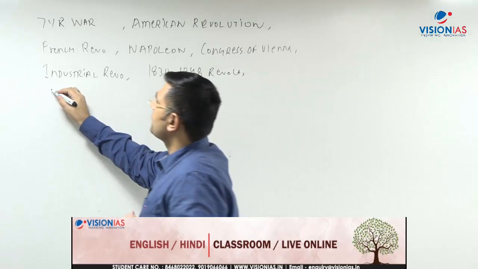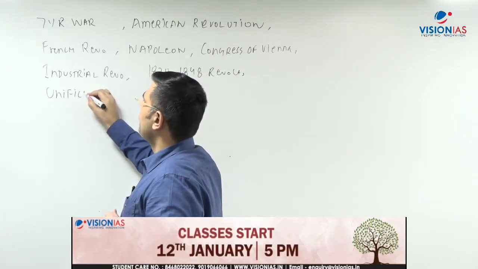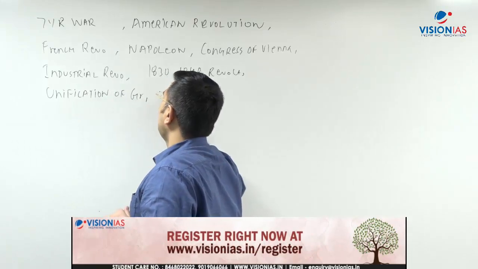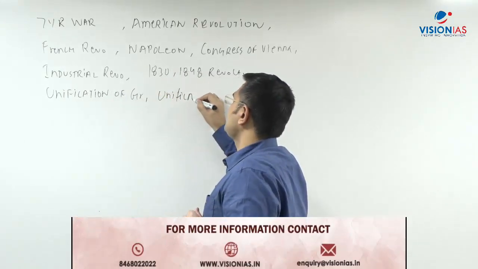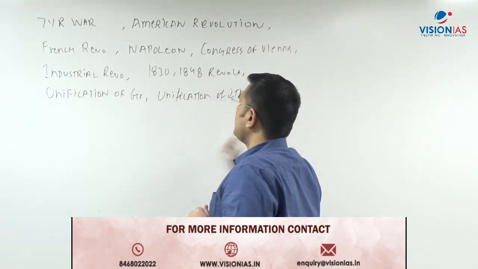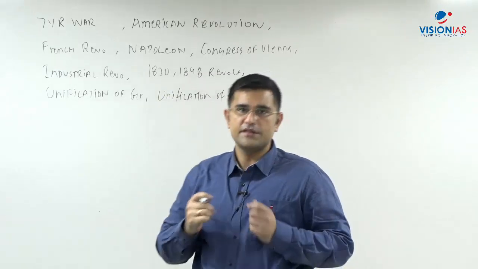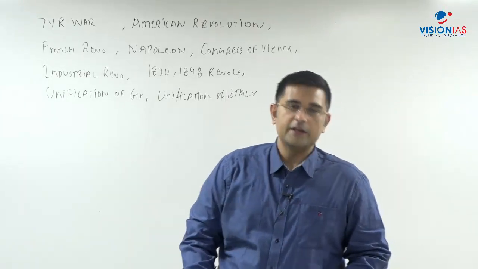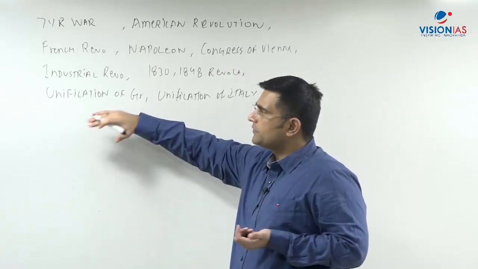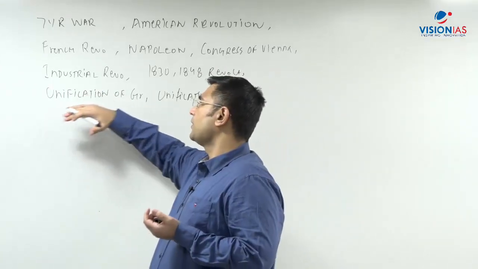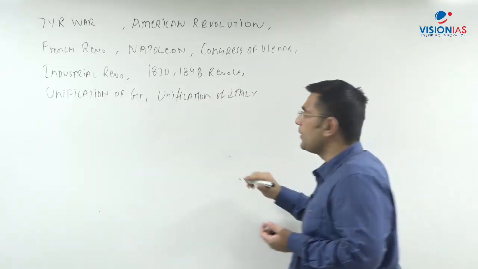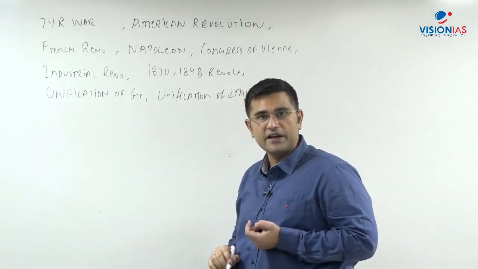Then comes the unification movements, that is unification of Germany and unification of Italy. Actually Italy and Germany were not single countries like they are right now. Earlier they were divided into different states, different kingdoms. So there was a process which was followed for the unification of Germany and later the unification of Italy also. This got completed around 1870.